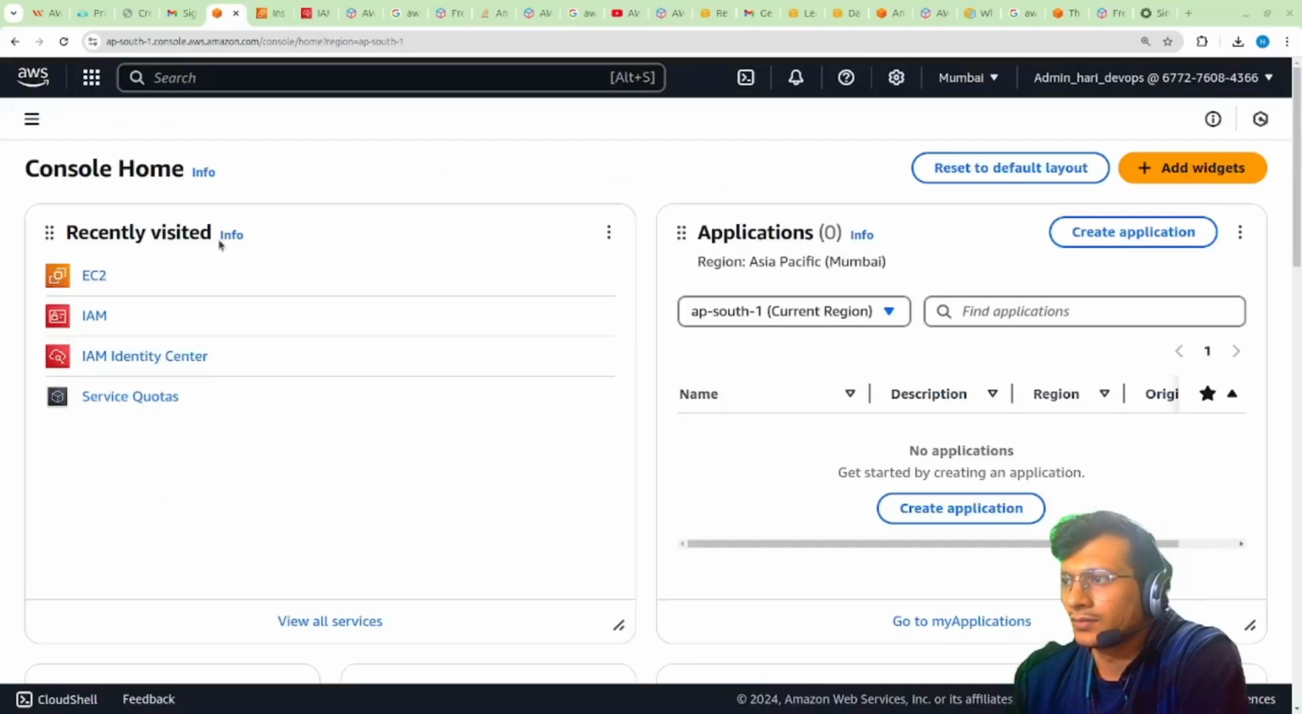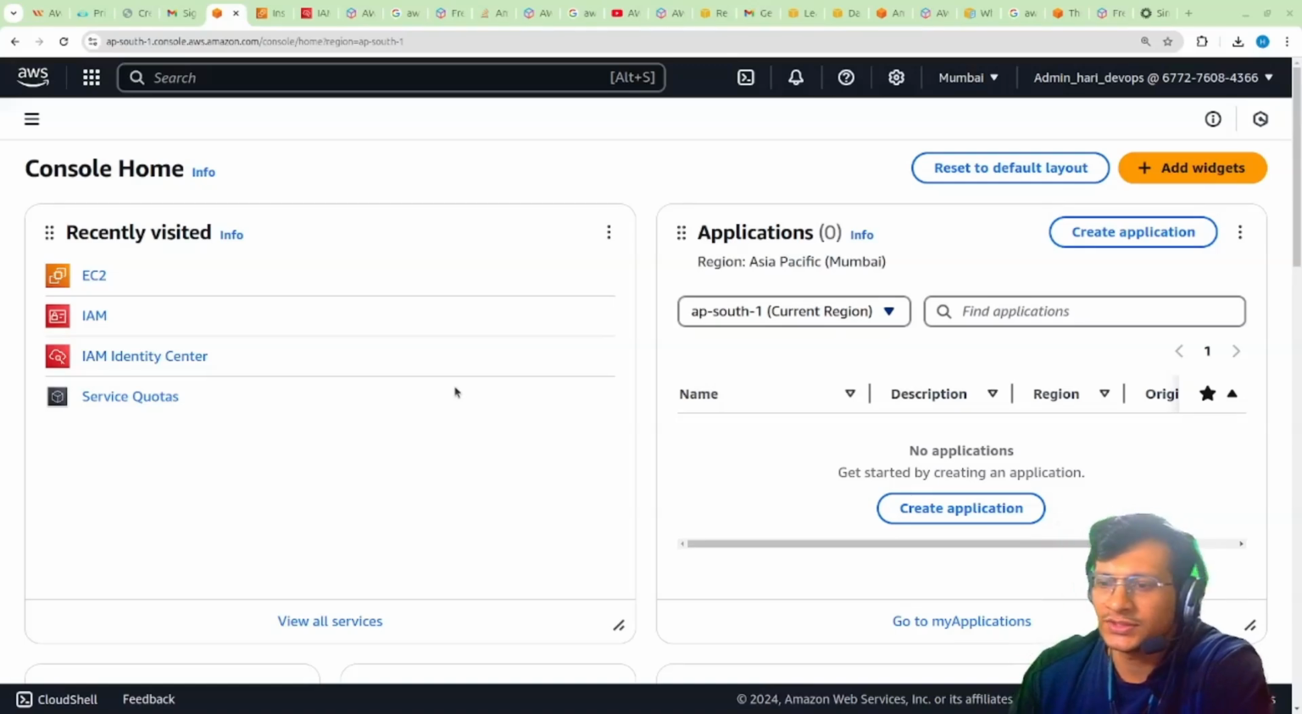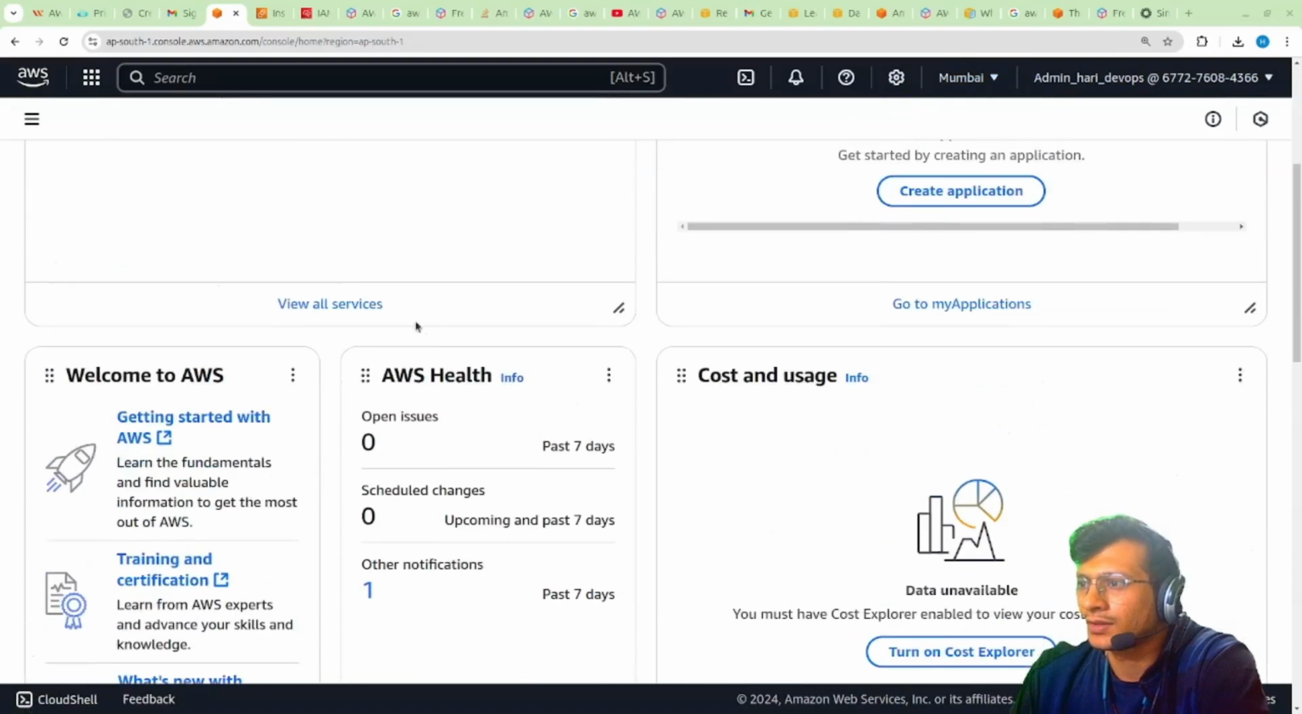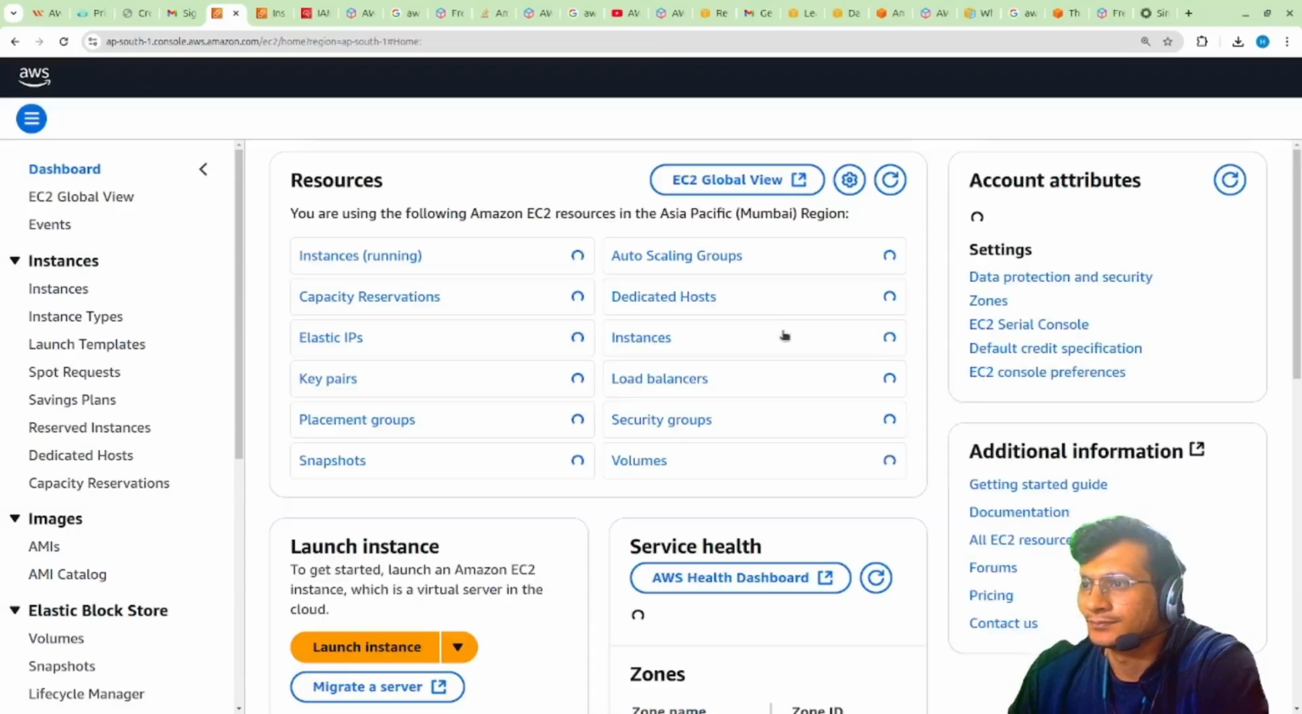Yeah, so here we are inside the console. We have changed our password, and we can set multiple policies in IAM, like password expiration and other things. So we'll see later on. So first of all, right now we are in Mumbai region, AP South 1. Okay, and I will just go inside the EC2 instance.